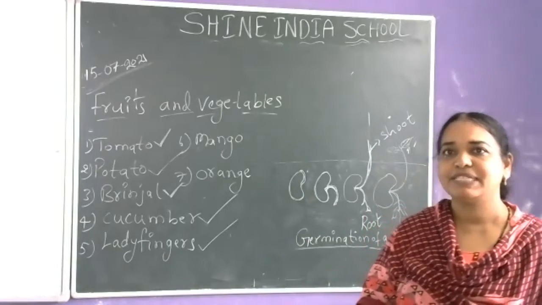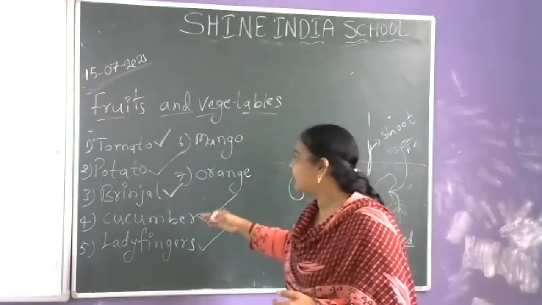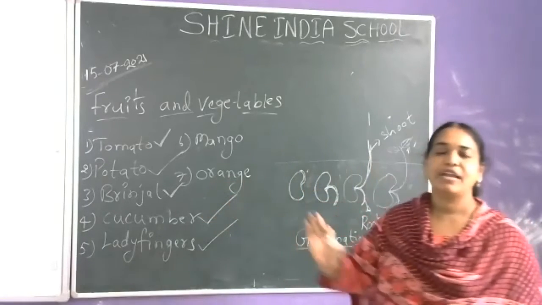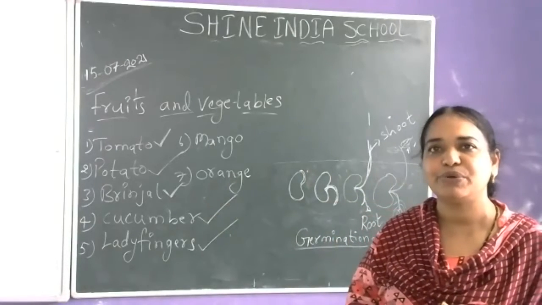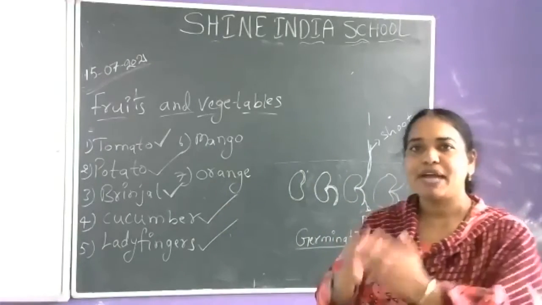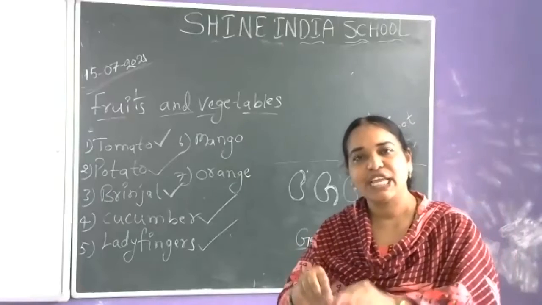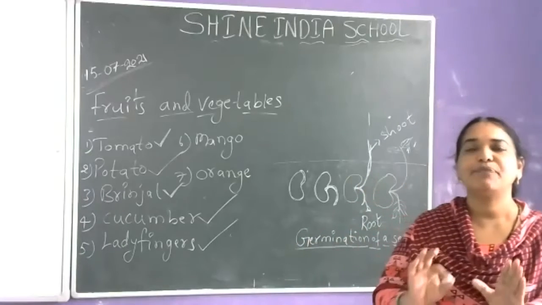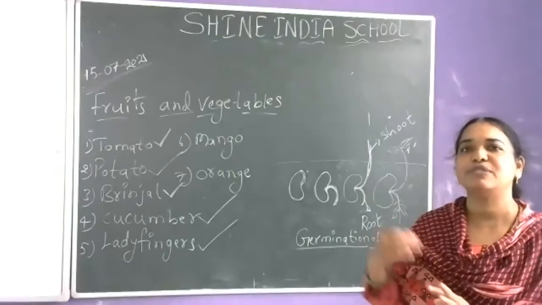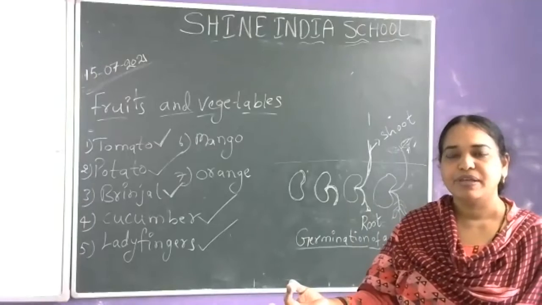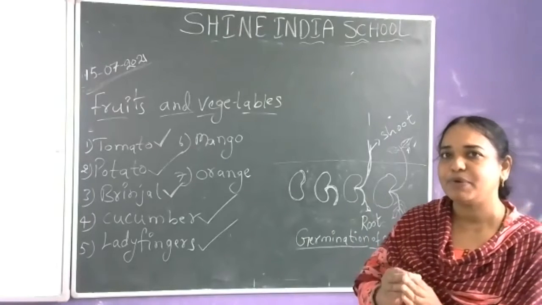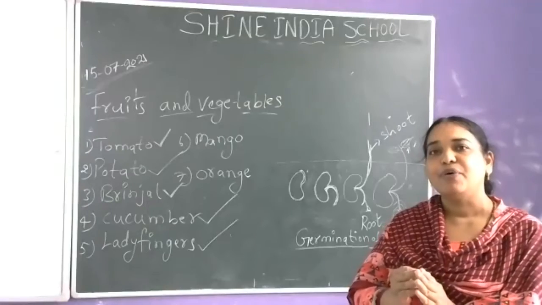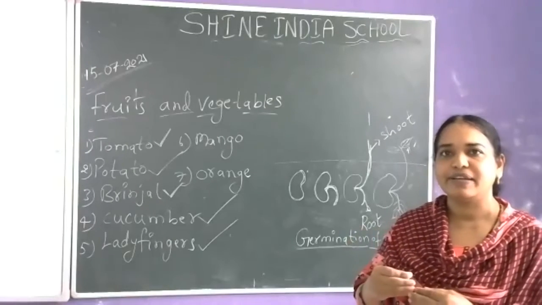Some of these we are able to eat raw, without cooking. The parts which contain seeds, if we are able to eat them without cooking, we use as fruits. The plant parts which contain seeds but which we are unable to eat raw, we cook and eat.